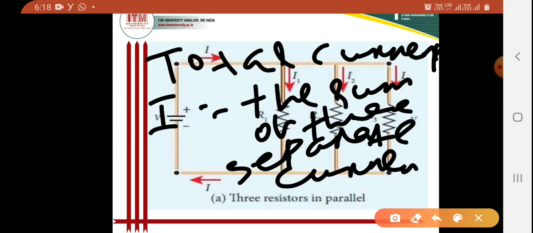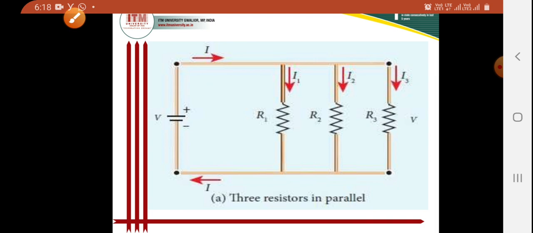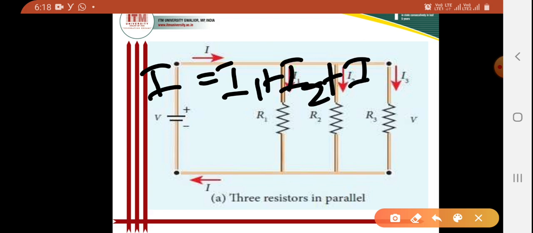So I is equal to I1 plus I2 plus I3. Clear? So when I'm writing current I is equal to I1 plus I2 plus I3,